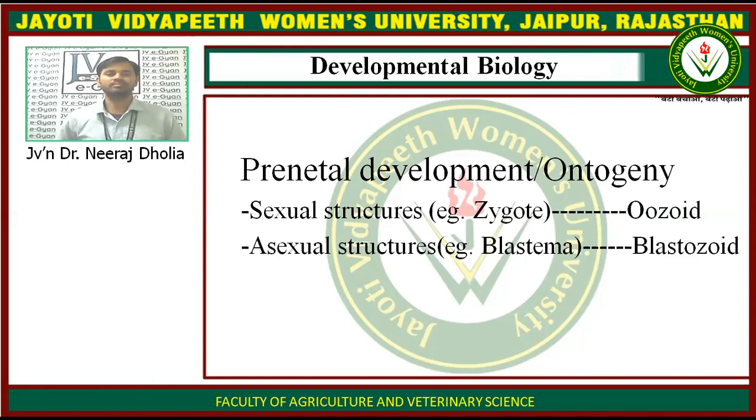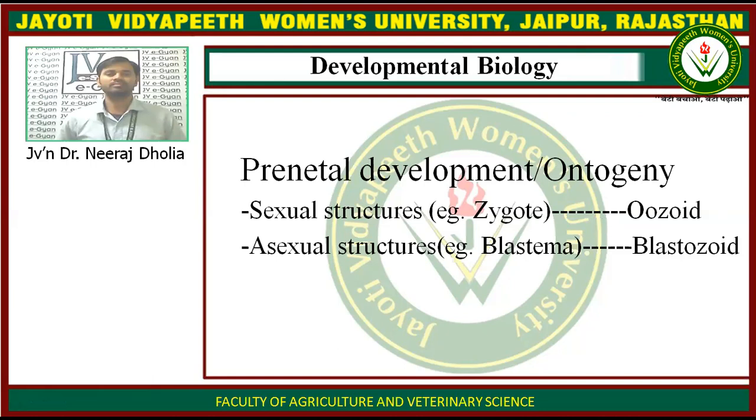Okay, so the process of generation of oozoid from the zygote is known as embryogenesis, and the study of embryogenesis is known as embryology.